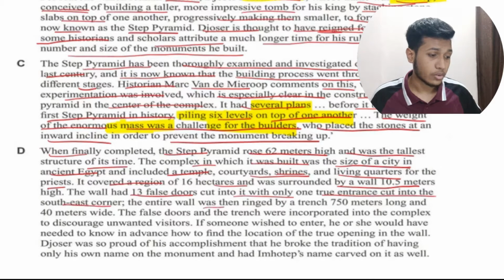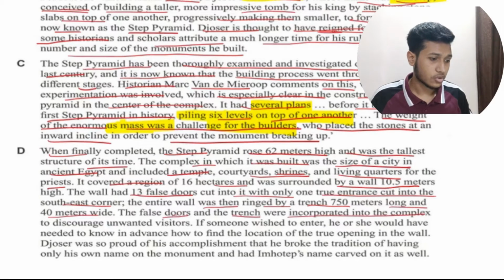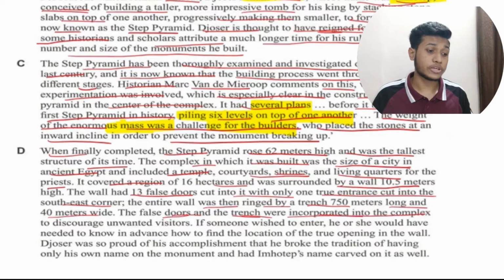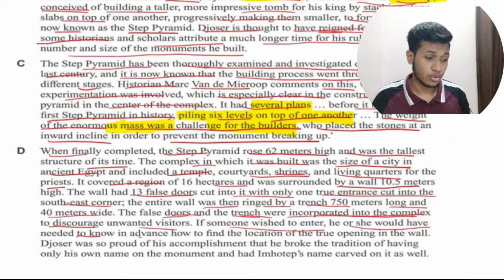The entire wall was then ringed by a trench 750 meters long and 40 meters wide. It was ringed all over. The false doors and the trench were incorporated into the complex to discourage unwanted visitors. If someone wished to enter, he or she would have needed to know in advance how to find the location of the true opening in the wall.